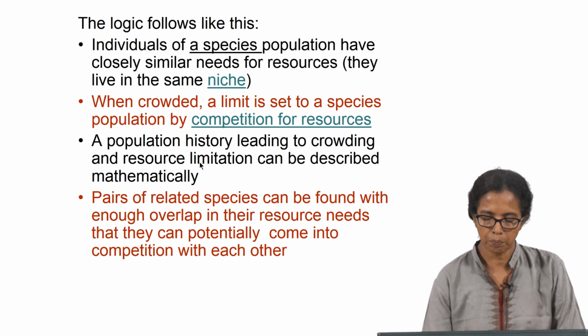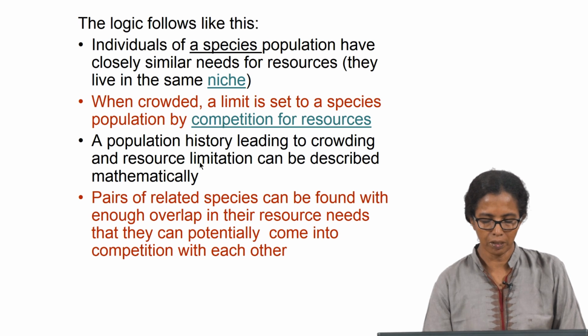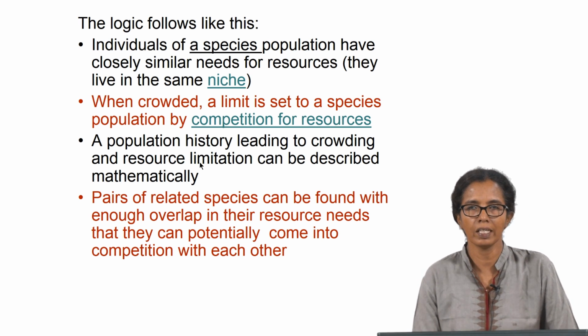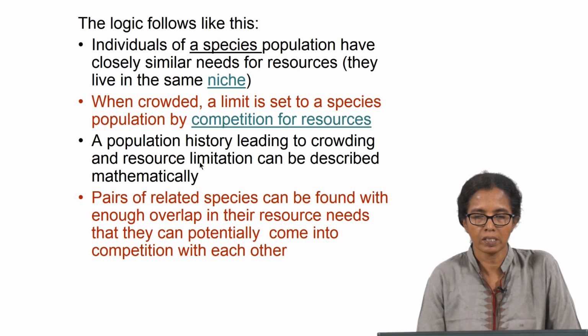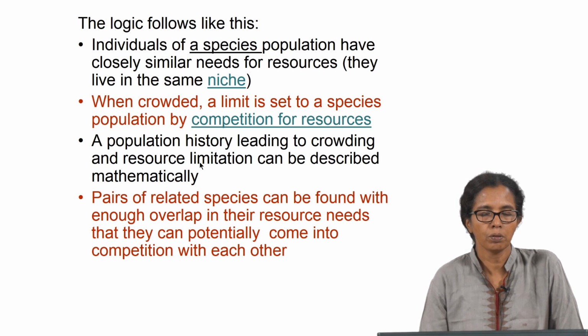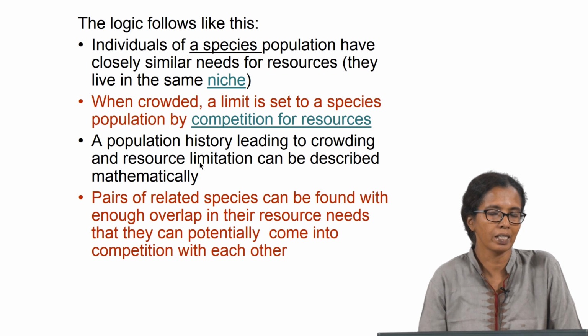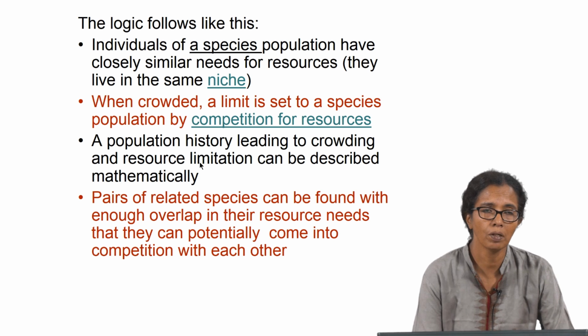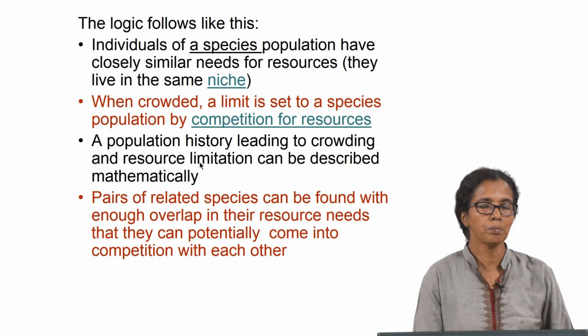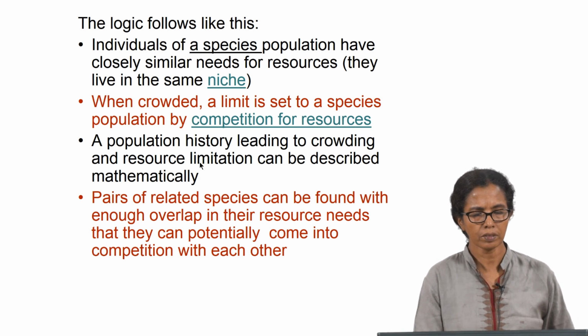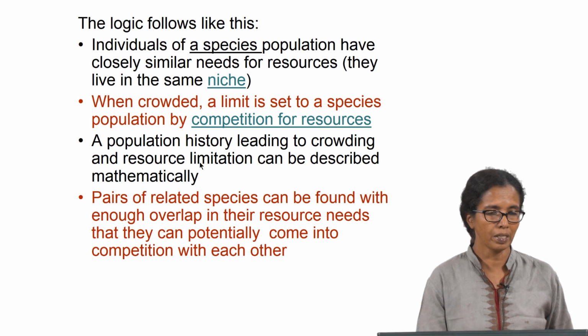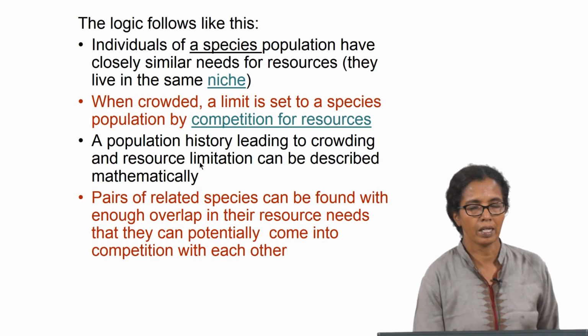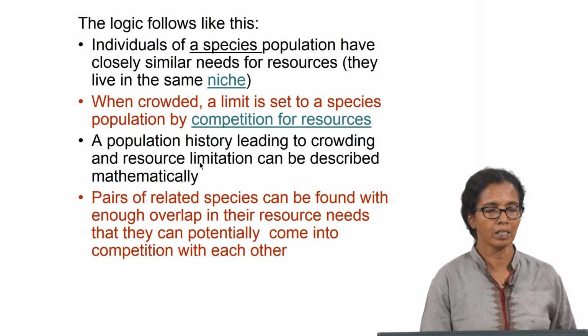So, pairs of related species can be found with enough overlap in their resource needs that they can potentially come into competition with each other. As I said earlier, when we look around in our own surroundings, you can see two species of crow. Do they have the same food needs, or do they specialize with something slightly different from each other? These are possible ways in which ecologists look and study the behavior of those organisms, and that can be related to its niche and how they find out their special resource requirements and how they vary from one another in their specialization.